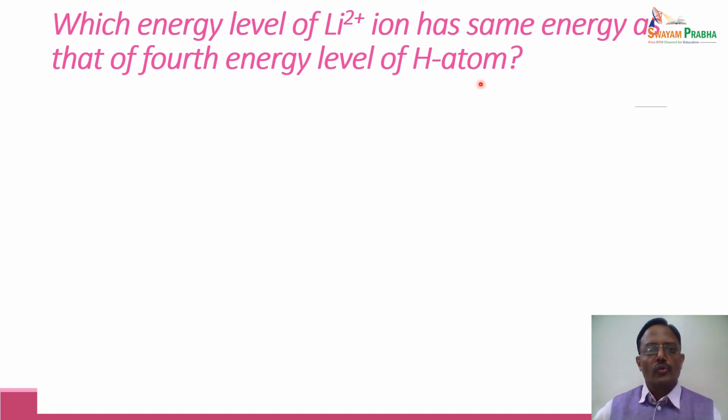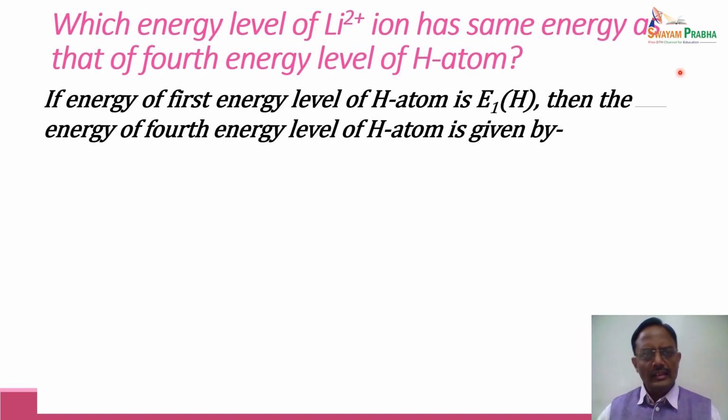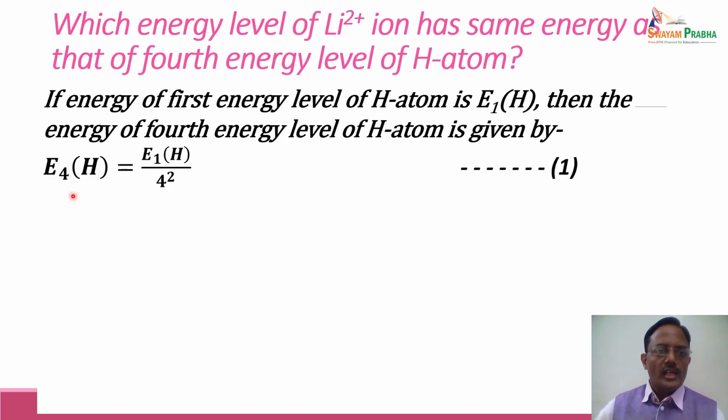So we are talking about the fourth shell of hydrogen atom. Consider that the first energy level of hydrogen atom has an energy equal to E1 of H. Then the energy of the fourth energy level of hydrogen atom will be given by E4H, and this E4H is equal to E1H divided by n square, that is 4 square. This is the relation between the energy of the first shell and the nth shell.